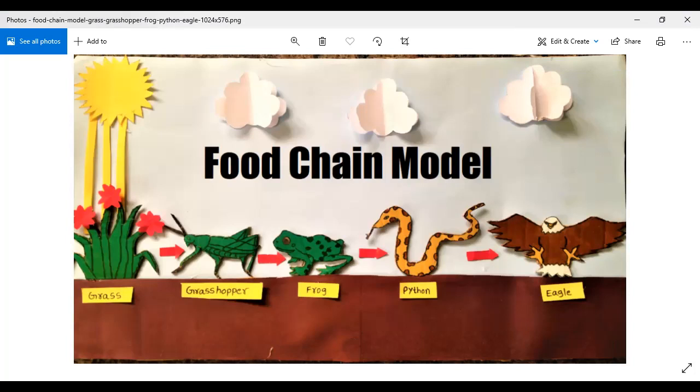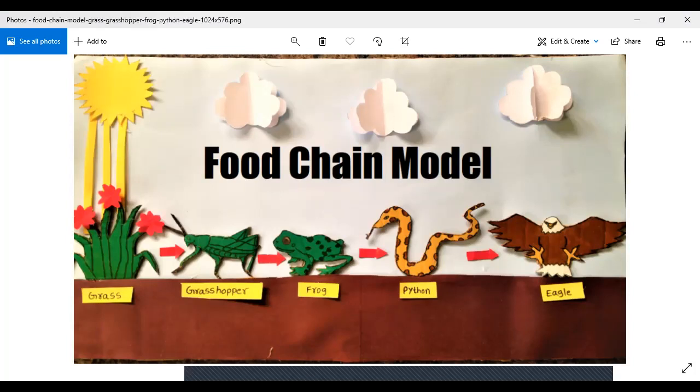There is this cycle, right? Let's say if we talk about this, the sun gives energy to the grass, to the flowers, right? Then the flowers and the grass are eaten by the grasshopper. The grasshopper becomes the food for the frogs. Then the frogs are eaten by the python. And then the python is killed or eaten by the eagle. Then there would be something that would eat an eagle. Then that thing would be eaten by something else. And in this manner, the food chain goes on.